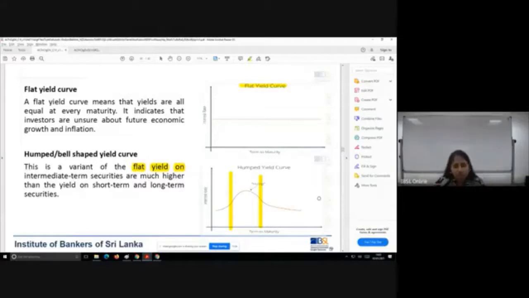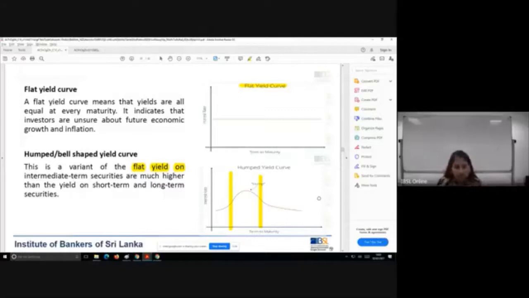In an upward sloping curve, the long-term interest rate is going to be higher than the short-term. In a downward sloping yield curve, the long-term interest rate is going to be lower than the short-term. In a flat yield curve, all are equal. In a humped yield curve, what's going to happen? There is an intermediate term. Securities are going to have a higher interest rate than the short and the long term.